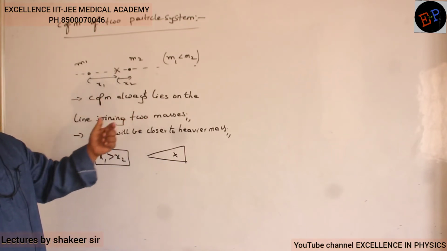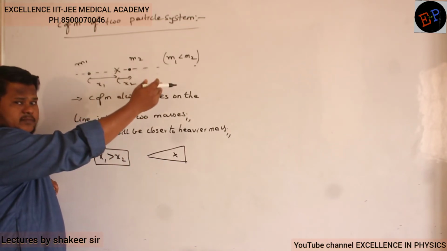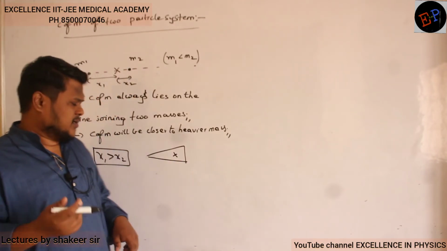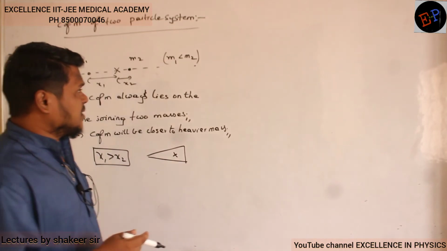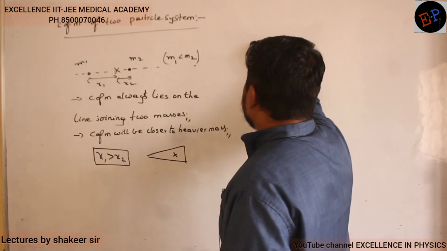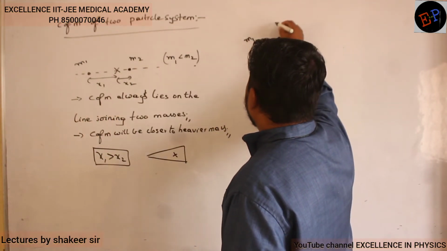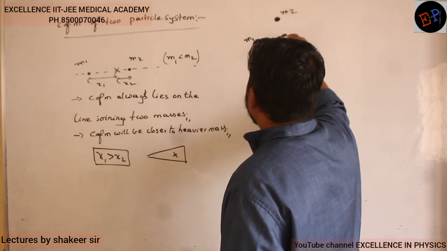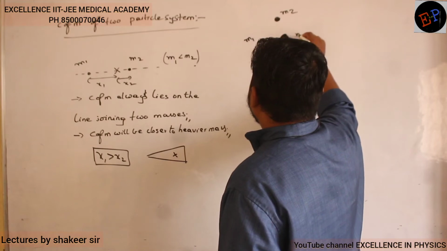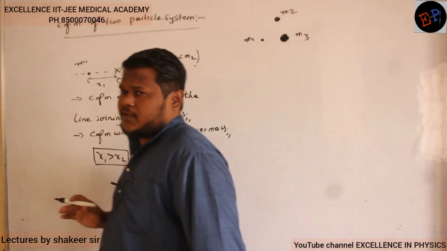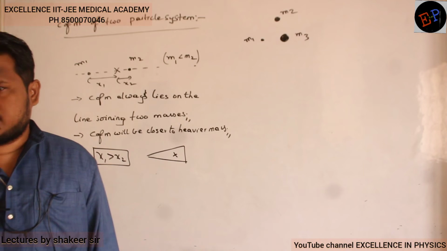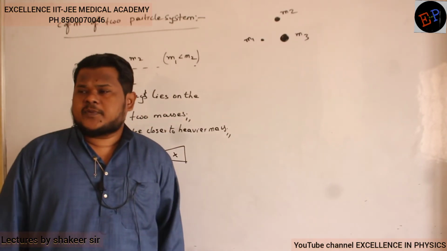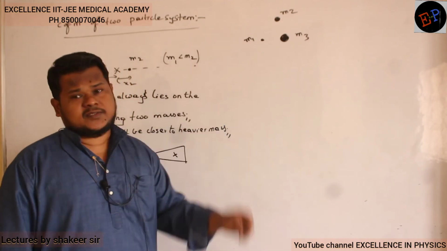So here also same concept. Center of mass will be towards that point where heavier mass is present or bigger mass is present. For example, if I take a 3-particle system, consider this is one mass M1, this is a bit bigger mass M2, and consider this is still a bigger mass M3. Now how can you calculate the approximate position of center of mass for this system?